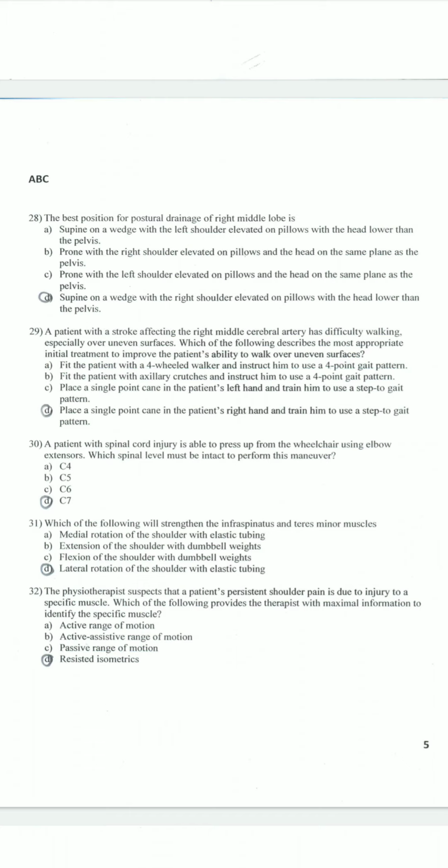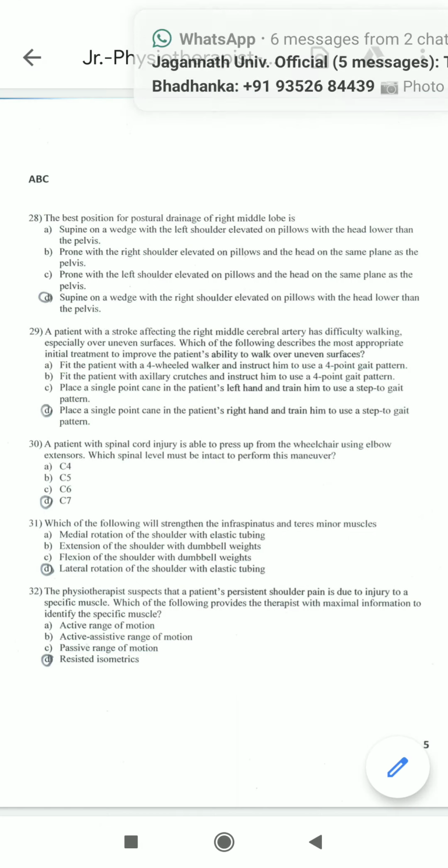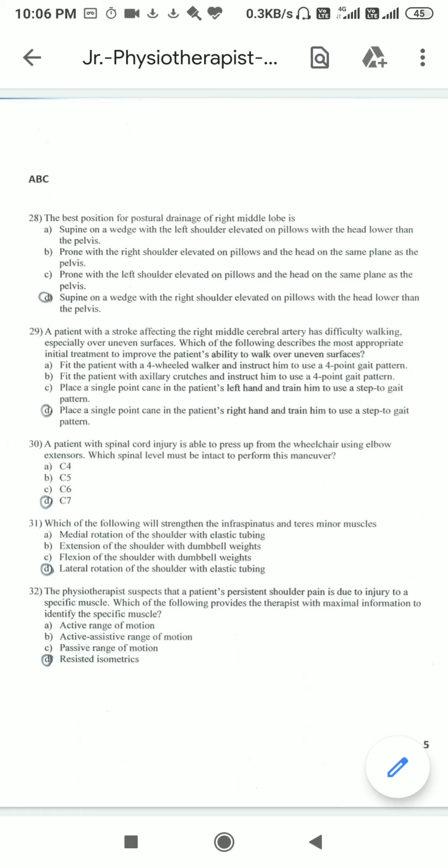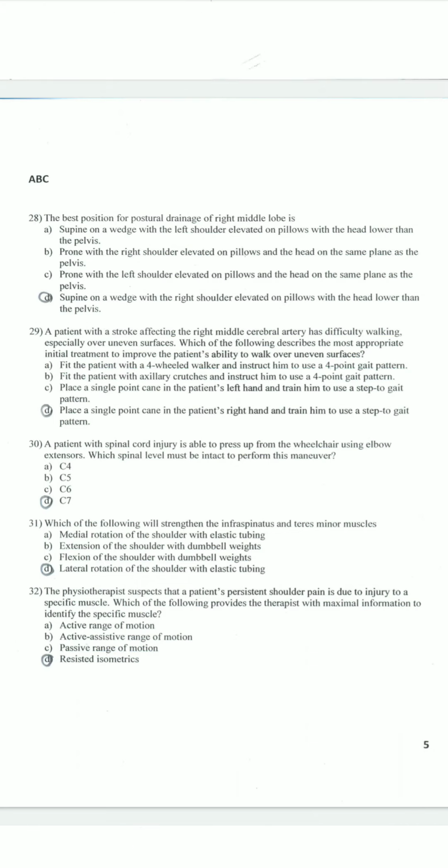Place a single point cane in the patient's right hand and train him to step-to gait pattern. A patient with spinal cord injury is able to press up from the wheelchair using elbow extensors. Which spinal level must be intact to perform this maneuver? That is C7.